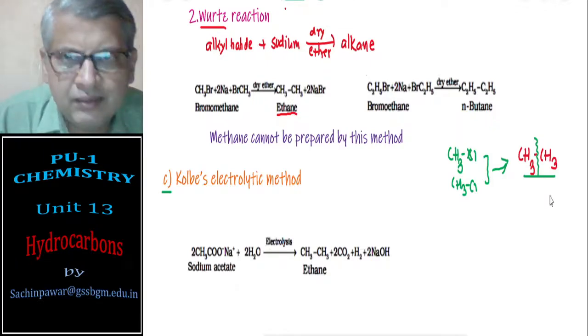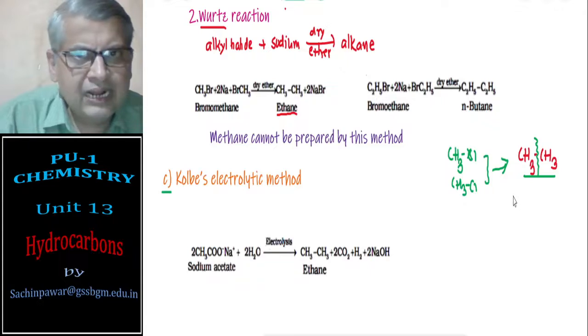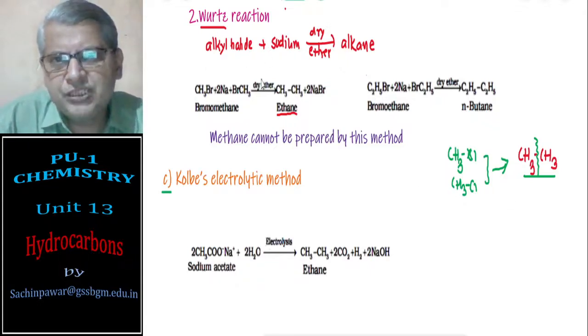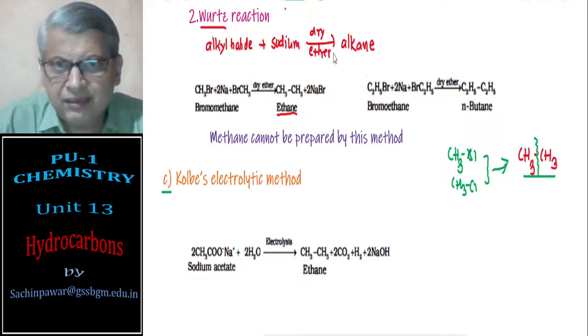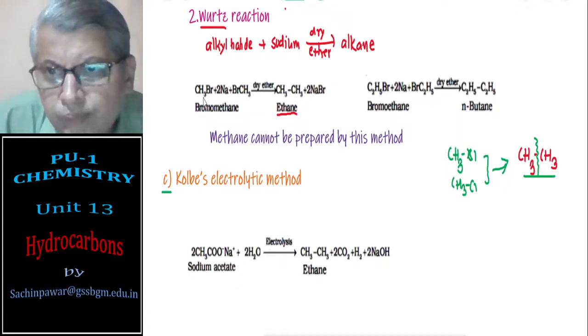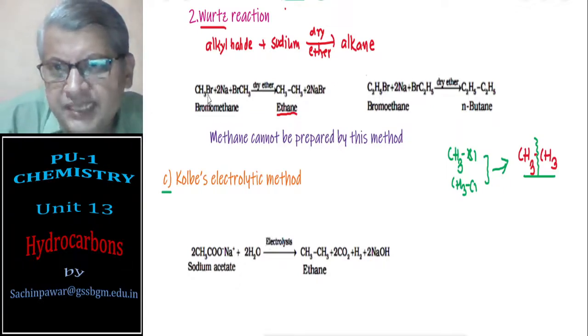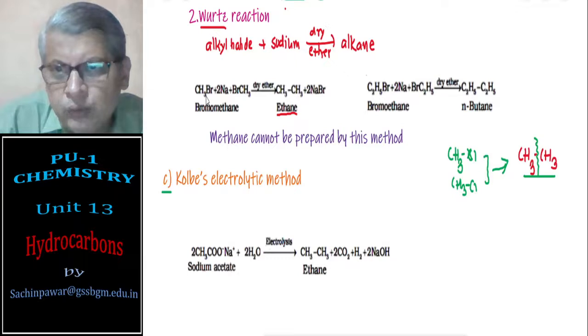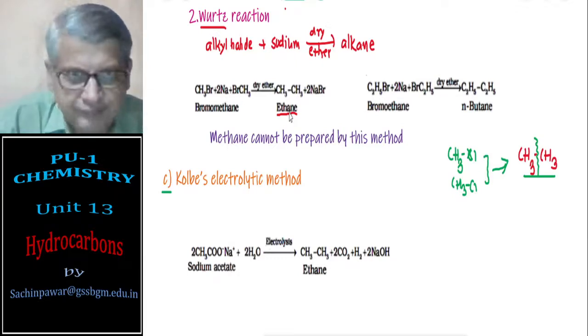So here this is an analogy, you understand. Then you take the alkyl halide. The alkyl halide is mixed with sodium and dry ether. You will get the corresponding alkane. Say for example, here you have bromomethane, CH3Br. Bromomethane, when it is reacted with sodium in dry ether, two molecules of bromomethane combine to form ethane.